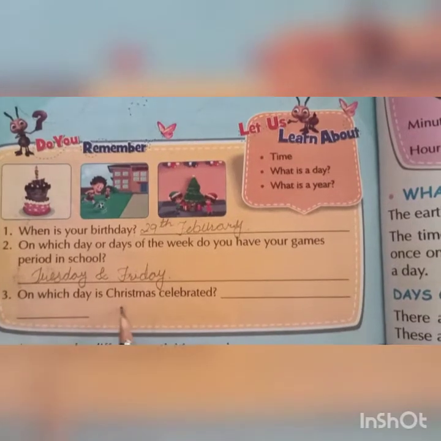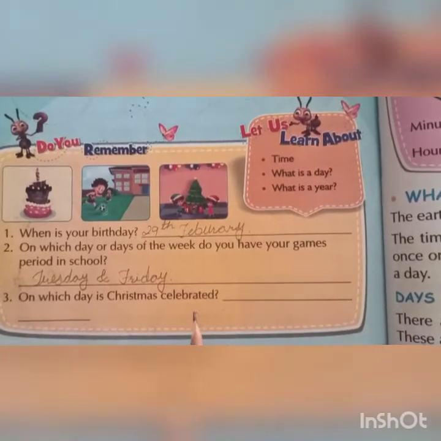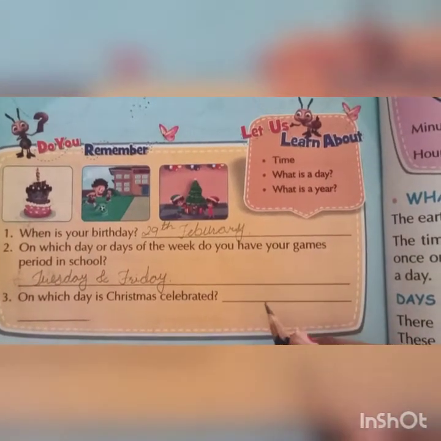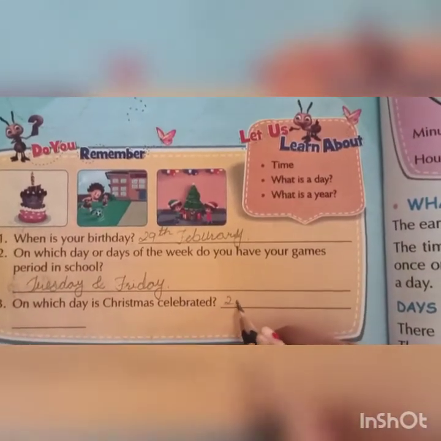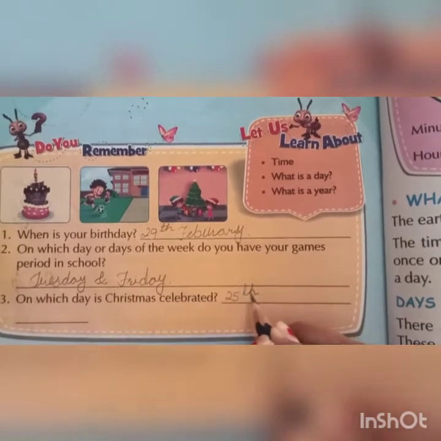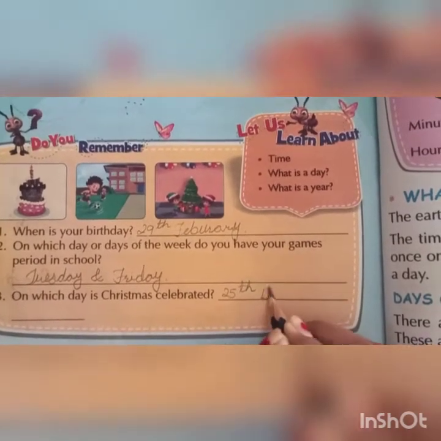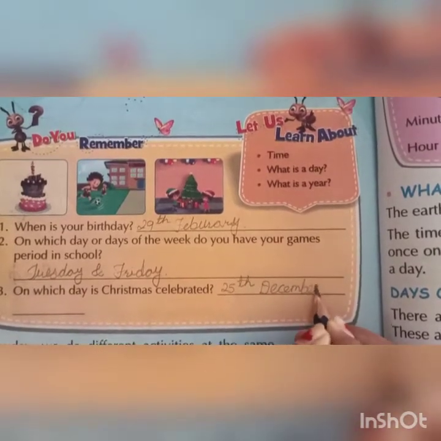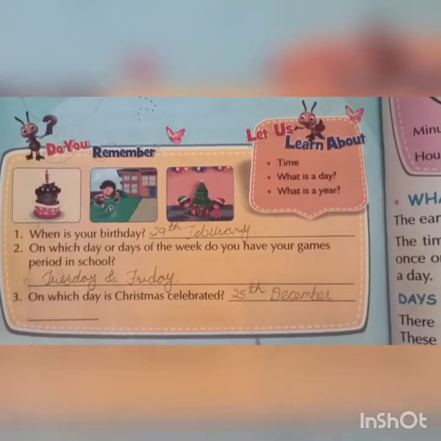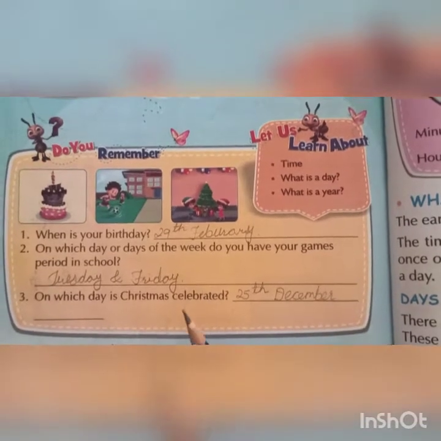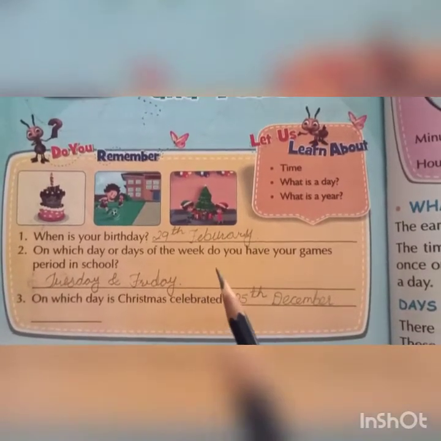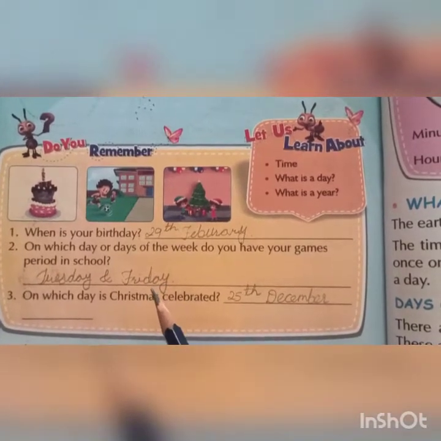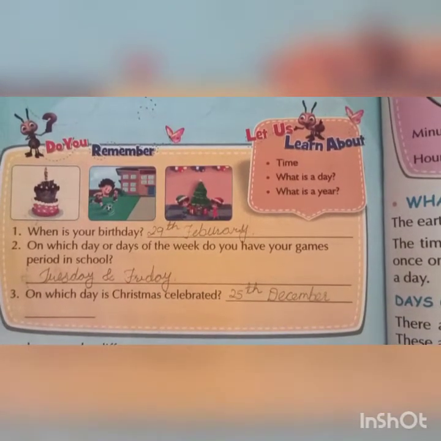Next, on which day is Christmas celebrated? We know that Christmas is celebrated on a particular date. When do we celebrate Christmas? On 25th December. So right here, 25th December. Okay. So in all these questions, a particular date or a particular day's timing is given. Now students, I am going to read the lesson.